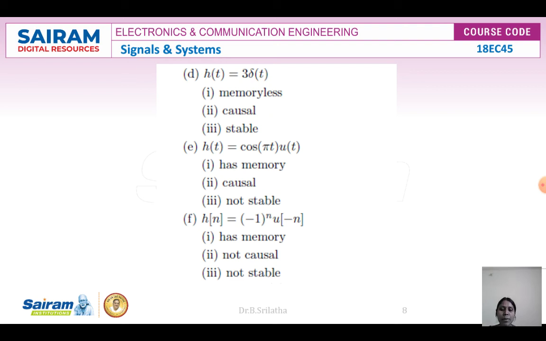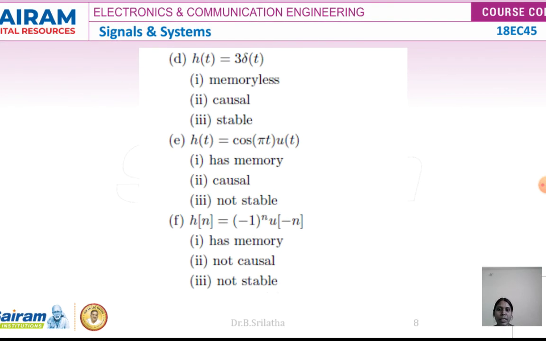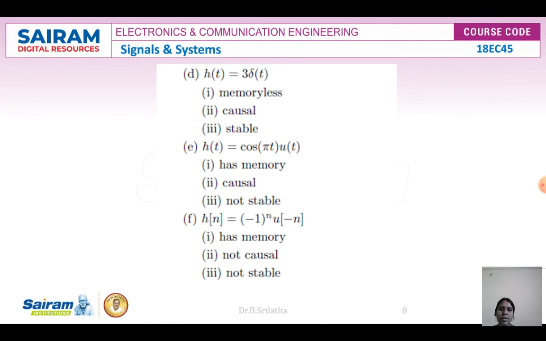Next example is h of t is equal to cos pi t into u of t. If it is only u of t, it is a memoryless system, but it is multiplied with cos pi t, so it has a memory system. And it is a causal system because it is not depending upon any future values. Since it comes as a cos, it is not a stable system.